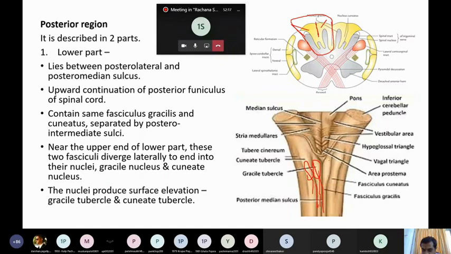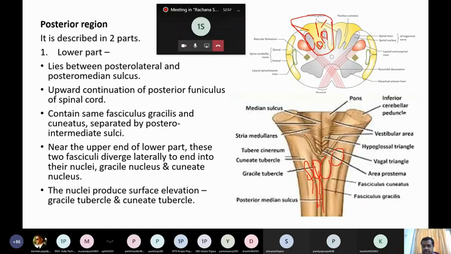Now there are two swellings, one medial and another lateral. This swelling is due to the underlying nuclei, the gracile nucleus and cuneate nucleus. The medial one is the gracile nucleus and the lateral one is the cuneate nucleus. Clear? Sorry, this one, not this. This is the gracile nucleus, and this smaller one is the cuneate nucleus. So these are the two nuclei, and the fibers end there.